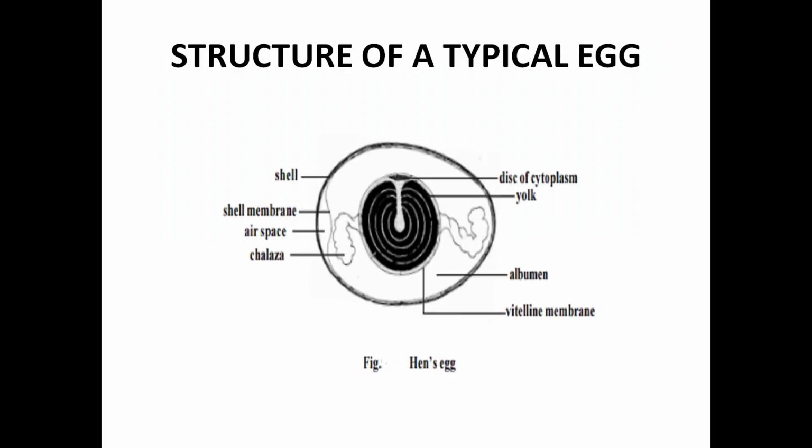This is the structure of a typical egg with shell, shell membrane, air space, chalaza, disk of the cytoplasm, and yolk. Yolk is in large quantity, cytoplasm is very less, albumin is present, the white of the egg, and this is the vitelline membrane. This is a typical egg, it's a hen's egg.